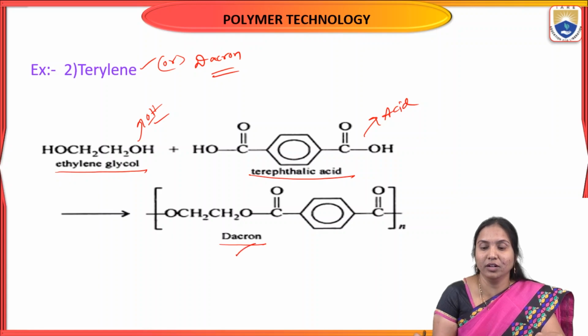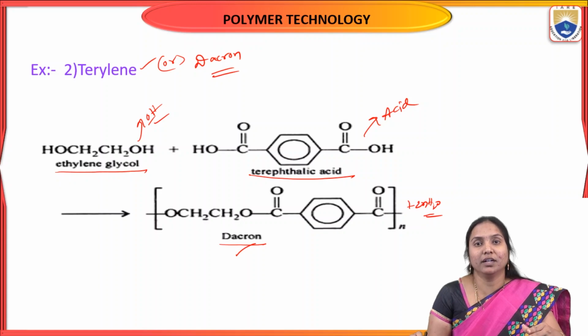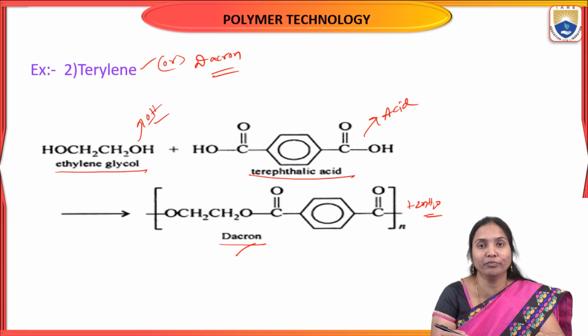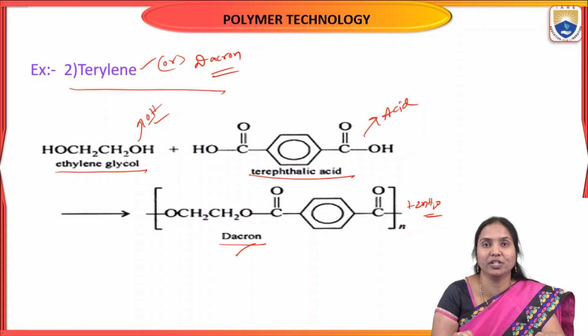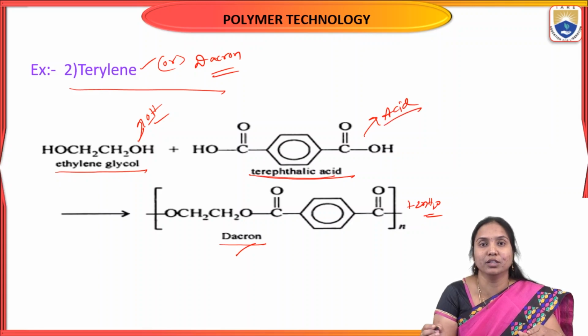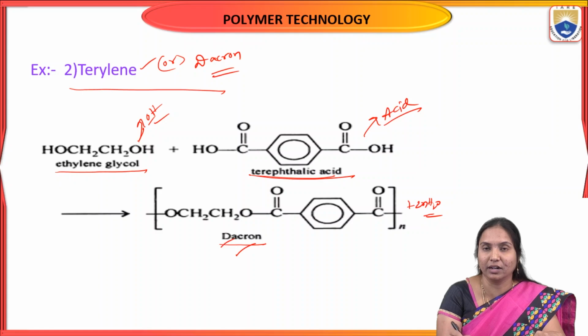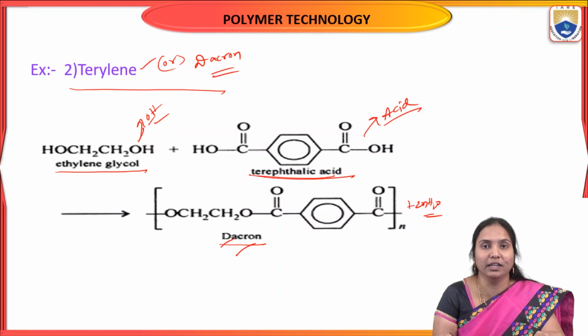It produces Dacron, and the byproduct is the water molecule, because it is condensation polymerization, formed from two different functional group monomers with elimination of a byproduct. These two different types of monomers undergo condensation polymerization to give Dacron, also called terylene, and the byproduct is water.